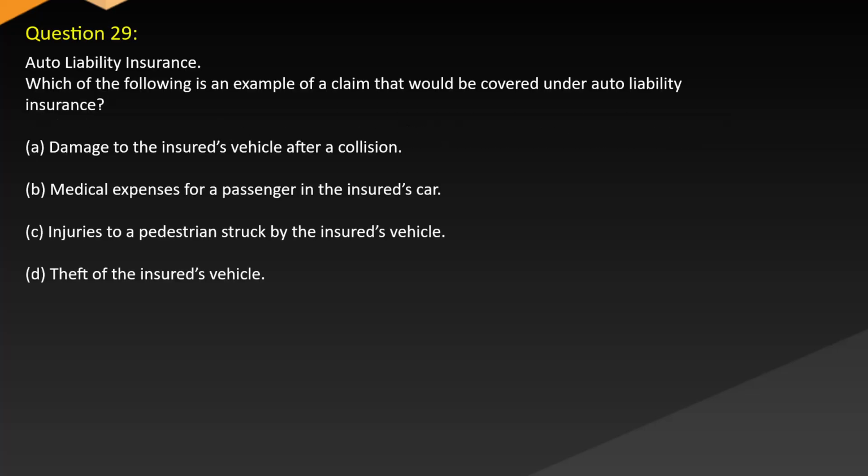Question 29. Auto liability insurance. Which of the following is an example of a claim that would be covered under auto liability insurance? A. Damage to the insured's vehicle after a collision. B. Medical expenses for a passenger in the insured's car. C. Injuries to a pedestrian struck by the insured's vehicle. D. Theft of the insured's vehicle.